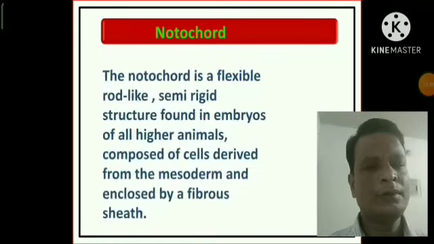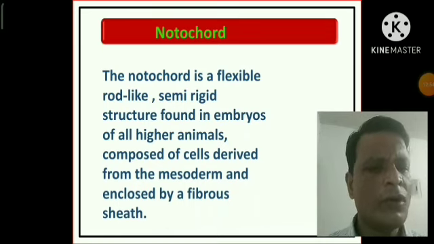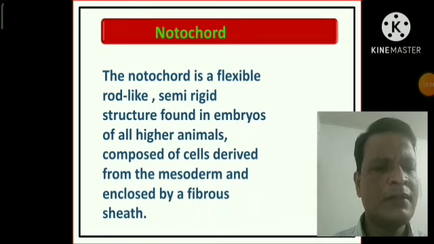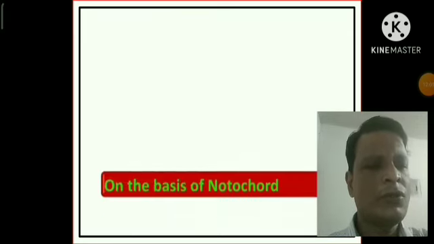Now the notochord. You should have a clear understanding of what the notochord is. Notochord is the unique characteristic feature of the phylum Chordata. The notochord is a flexible, rod-like, semi-rigid structure found in embryos of all chordate animals, composed of cells derived from the mesoderm and enclosed by a fibrous sheath. And based on the presence or absence of the notochord, animals may be divided into 2 types.